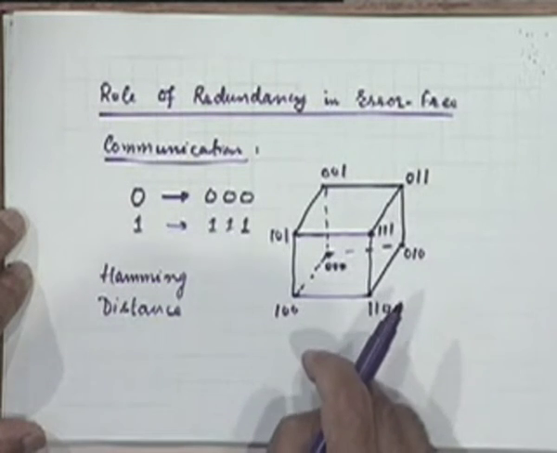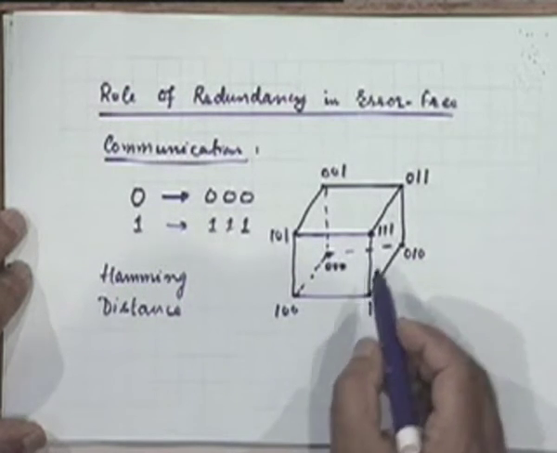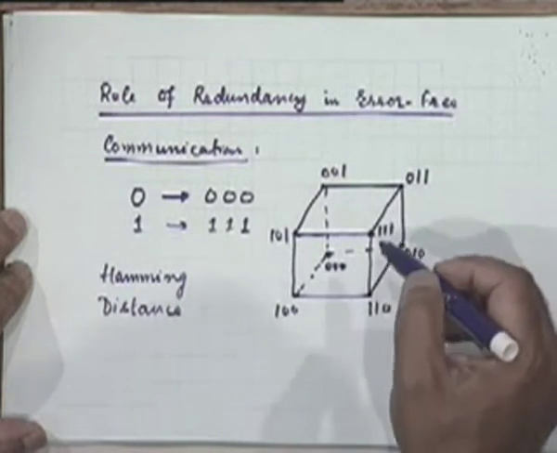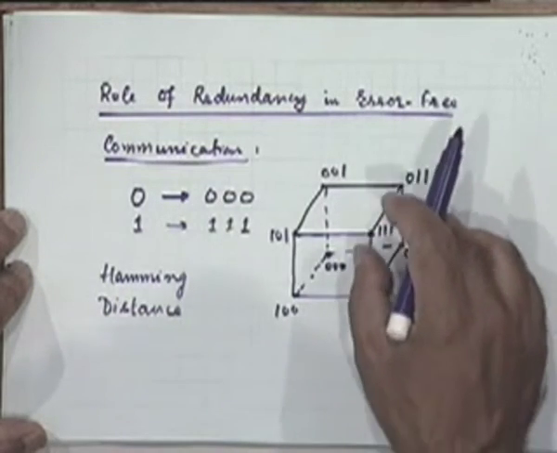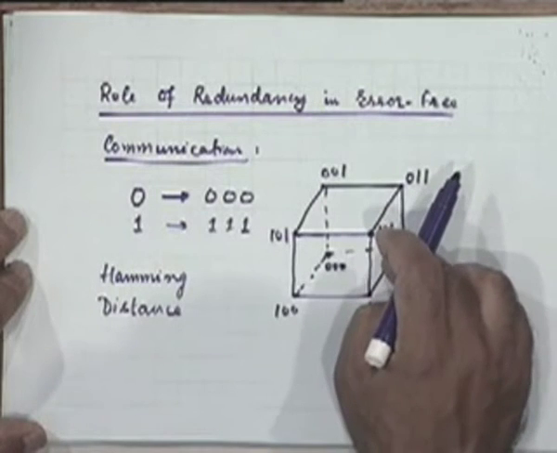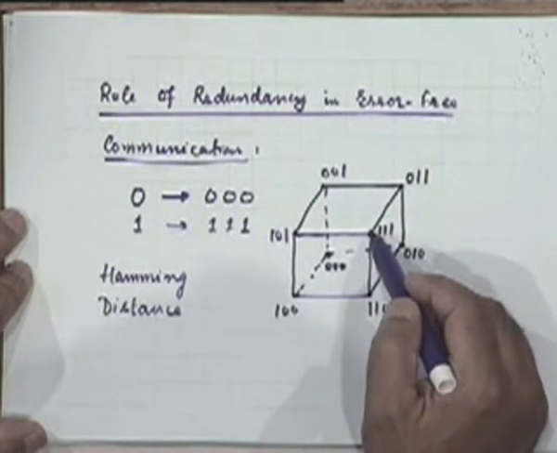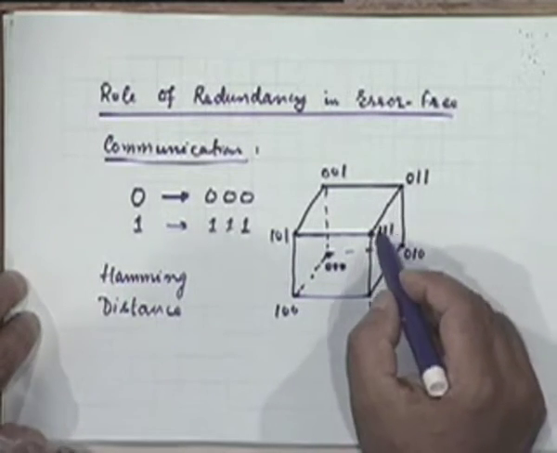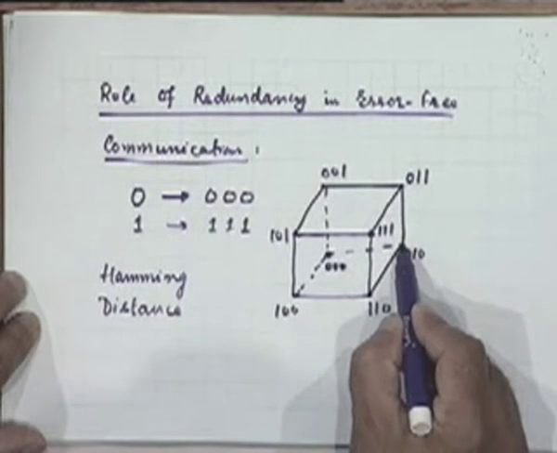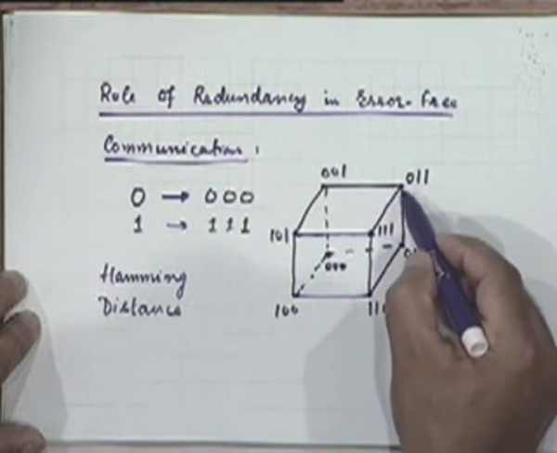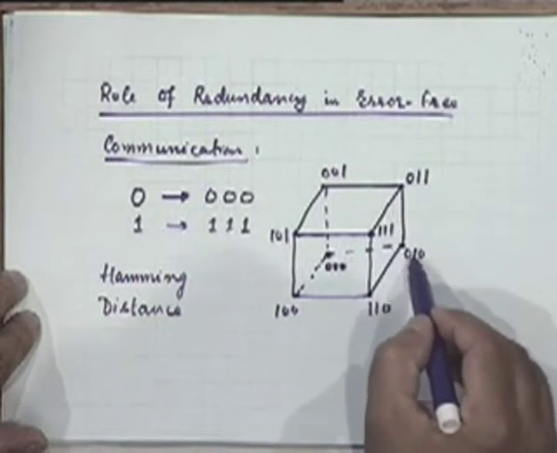And the reason why we could do single error correction was because all vertices with single errors are at a distance of 1 from the true code vertex, right? Whereas if you take a distance 2, for example, what is the distance between 111 and 010? It's 2, because you have to go like that or this, right? There are two bits which are different.